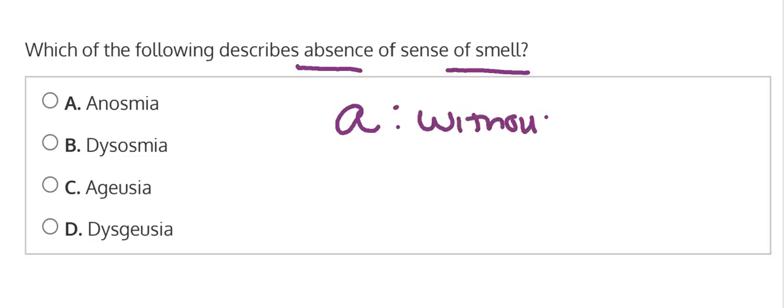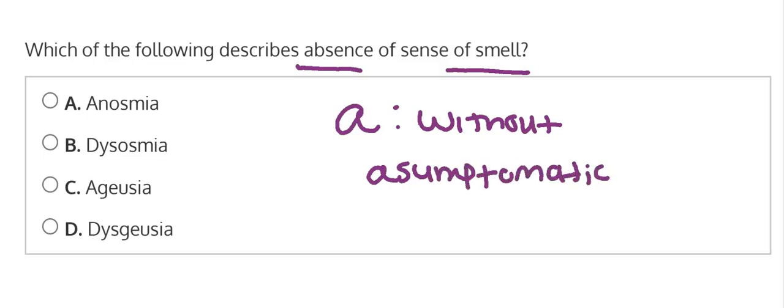So for example, another word that you may know could be asymptomatic, and that means without symptoms, because we know that this part is symptoms, how the patient feels, and then A is the meaning of without. So without symptoms, asymptomatic. So therefore we know that in this example, an absence of smell, the term should begin with the letter A as well. So we can narrow it down to anosmia and ageusia.